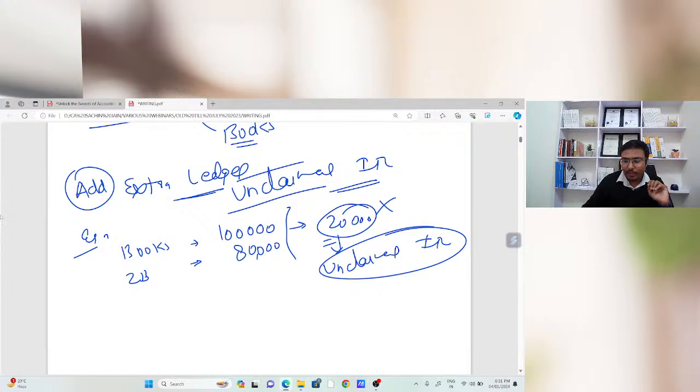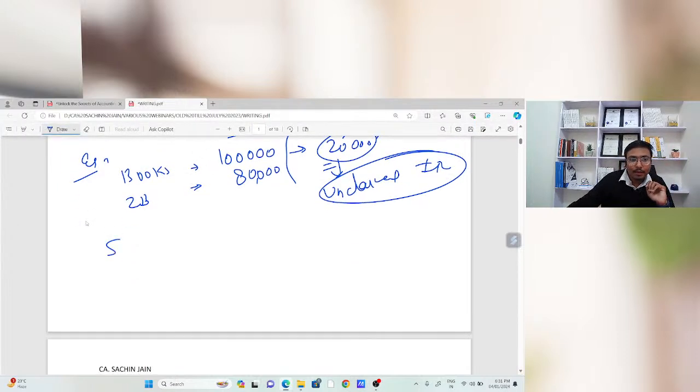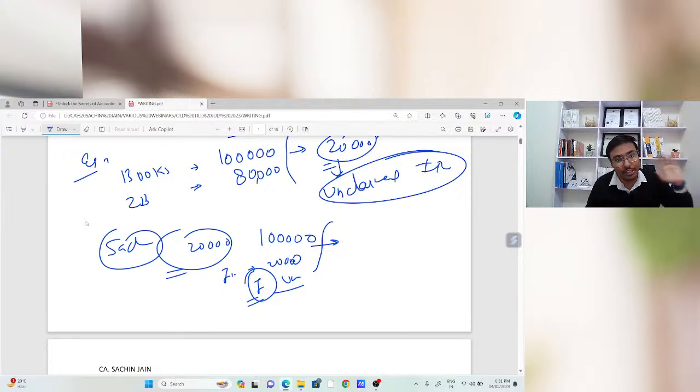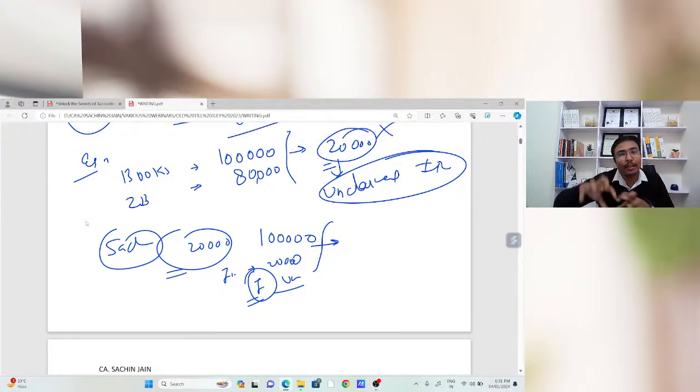Because suppose you purchased some goods from Sachin, and for that the entry is 20,000 rupees. Suppose the value is 1 lakh rupees and the input is 20,000 rupees, so you had done IGST. Now you have transferred that amount to unclaimed ITC, so that in the next month when the input is reflected in your GSTR 2B return, you can easily transfer that unclaimed ITC to the IGST, so that your reconciliation will be in a proper way.